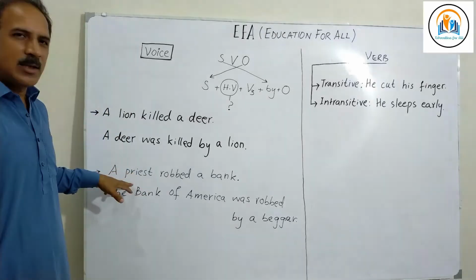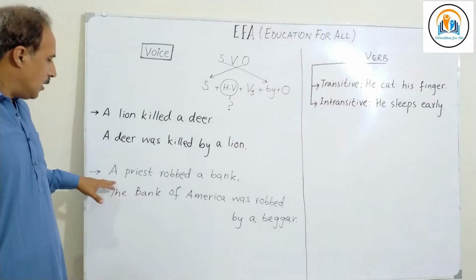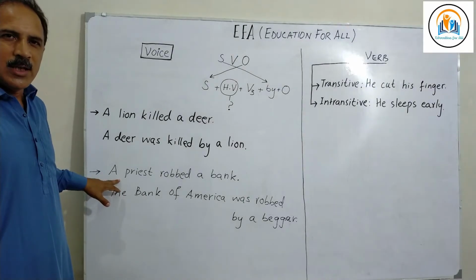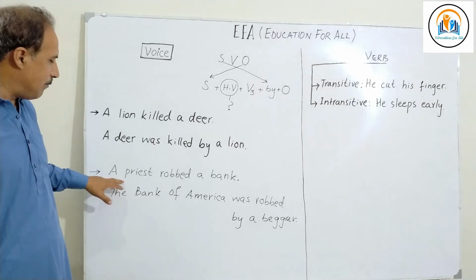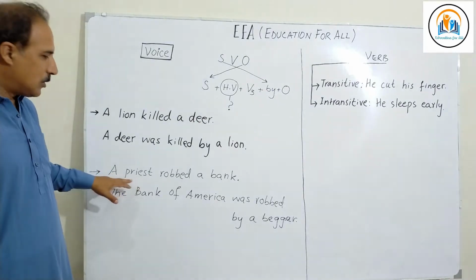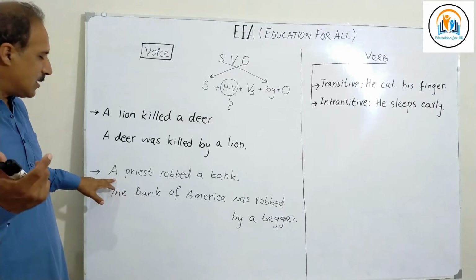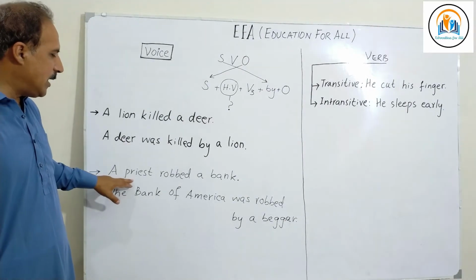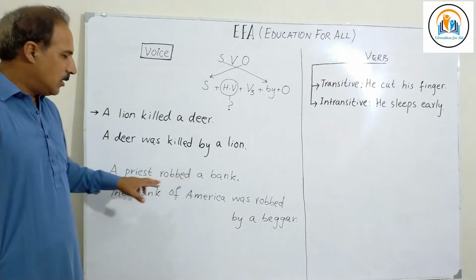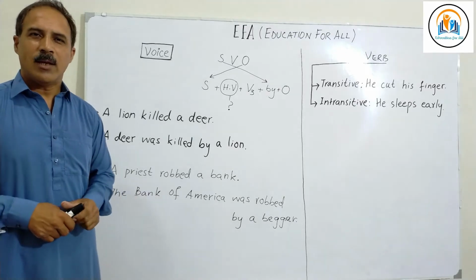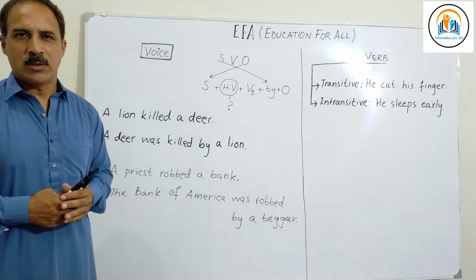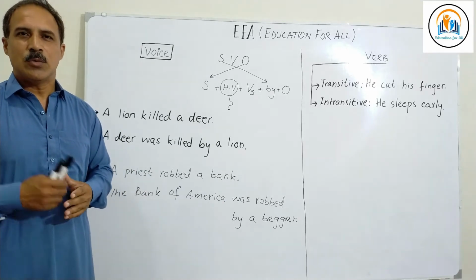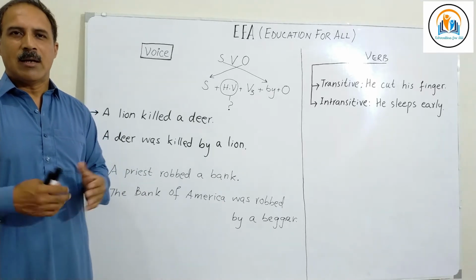Now consider a sentence like a newspaper. The beginning of a sentence is the first page of the newspaper. The most important bit lies here. So consider this example: a priest robbed a bank. Now you see, robbing a bank is a usual crime. Every day you hear about it in the news, you read in the newspaper that a bank was robbed.